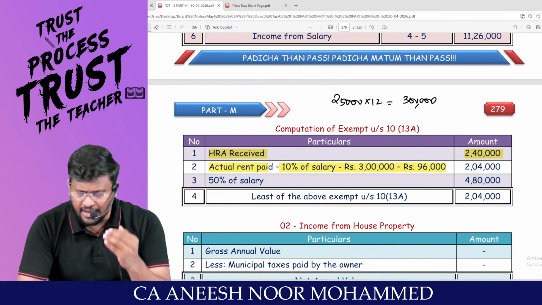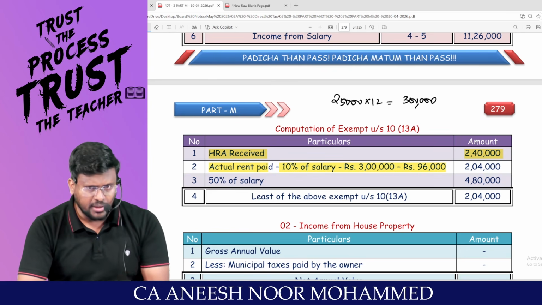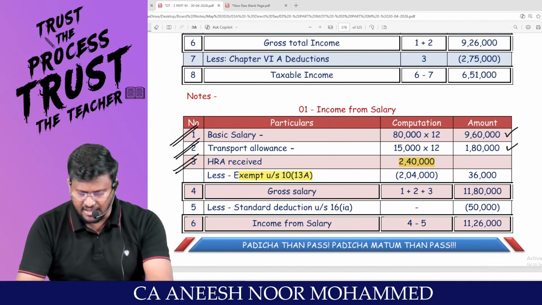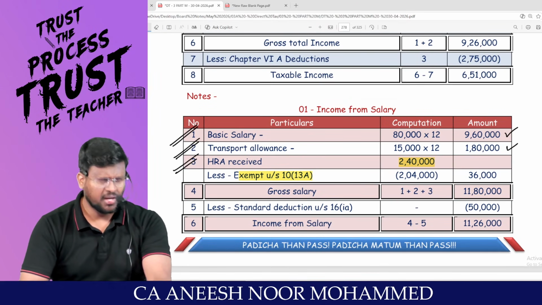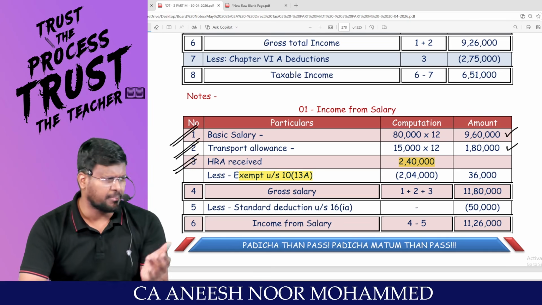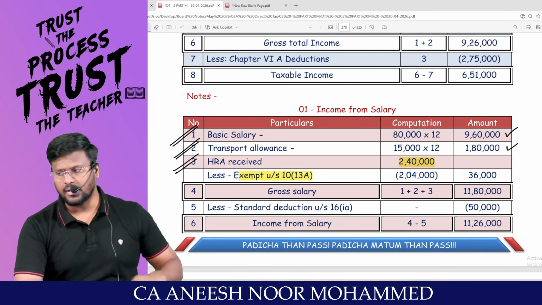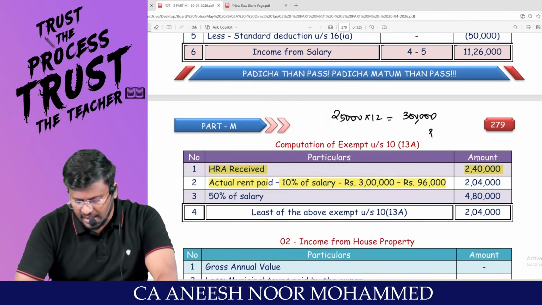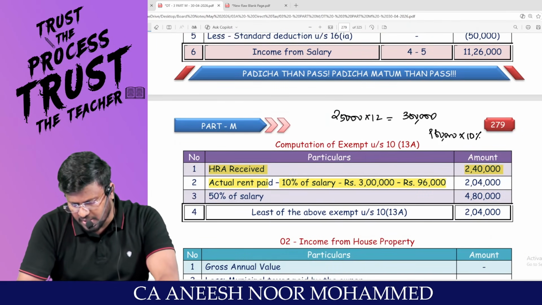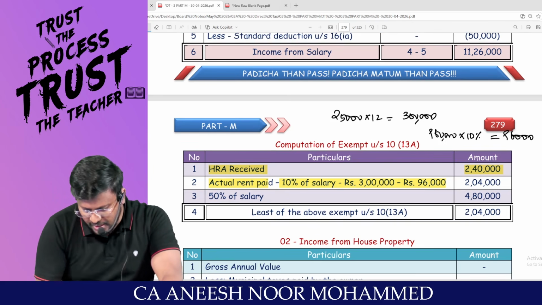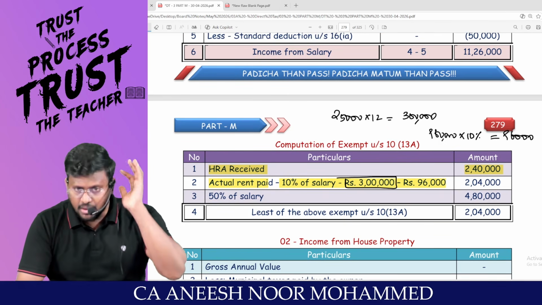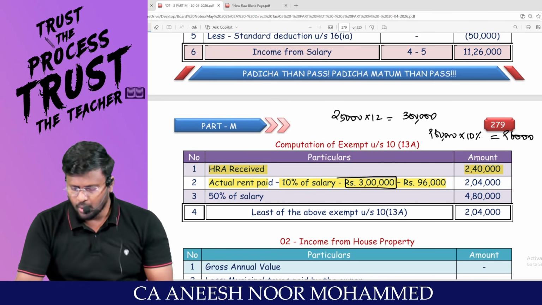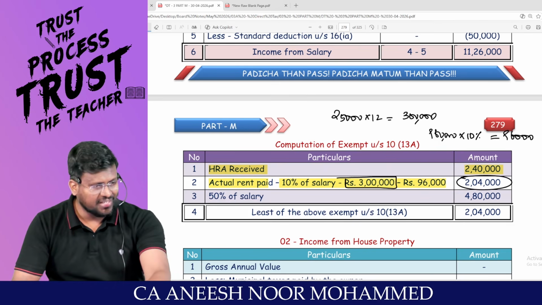I will not take the entire rent paid. I will consider only the rent paid in excess of 10% of salary. What is the salary? Salary means basic salary plus DA if provided in terms of employment, plus commission as a fixed percent of turnover. There is no DA and no commission. So what is the salary? 9,60,000. 10% of it comes to 96,000. So you have really paid a rent of 3 lakh, but that 3 lakh will not be considered. Out of that, 10% of the salary will be disqualified. Only the remaining 2,04,000 will be treated as rent paid.